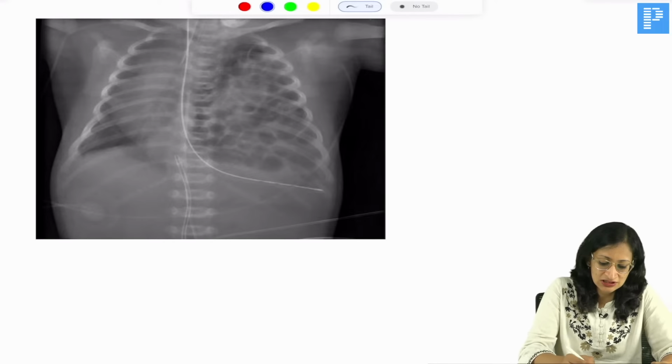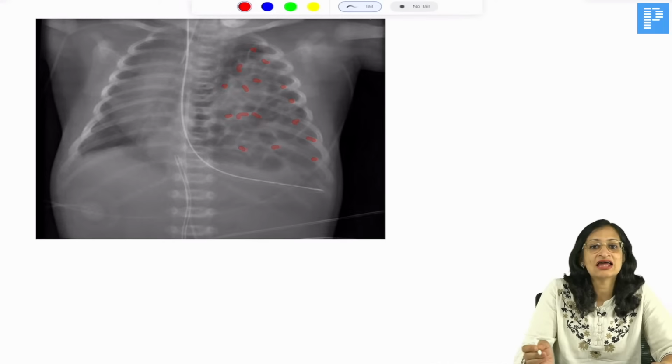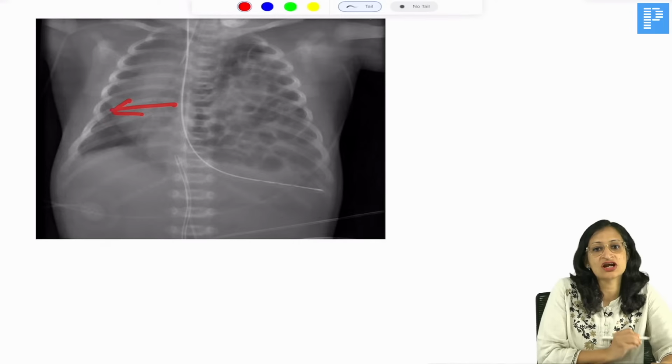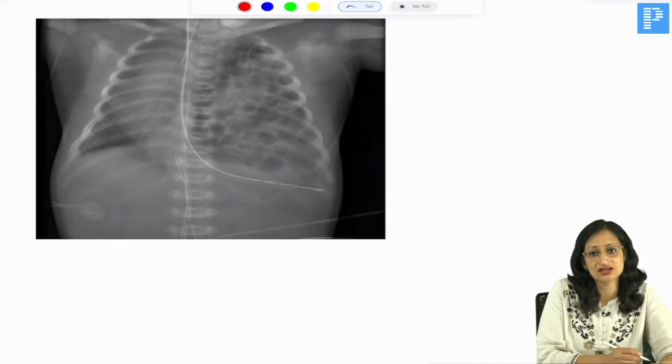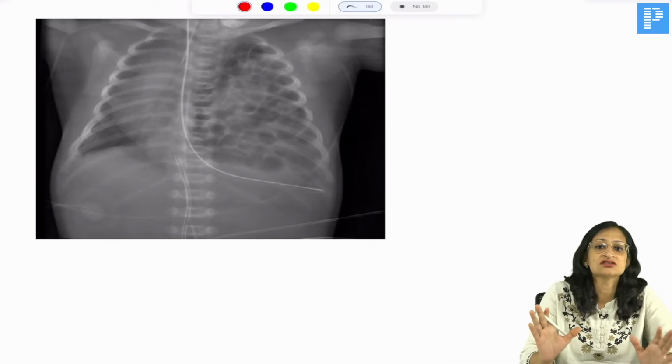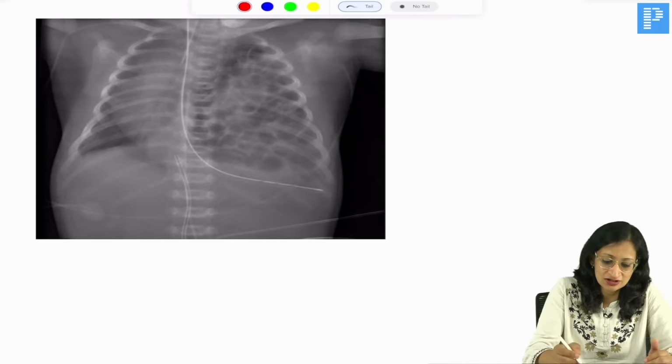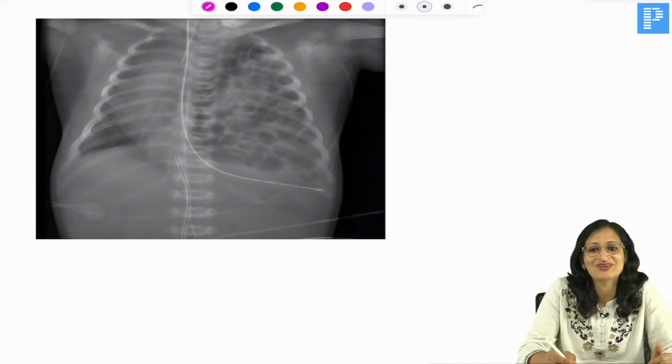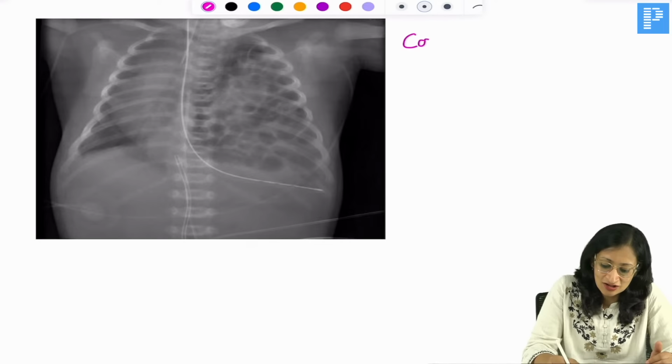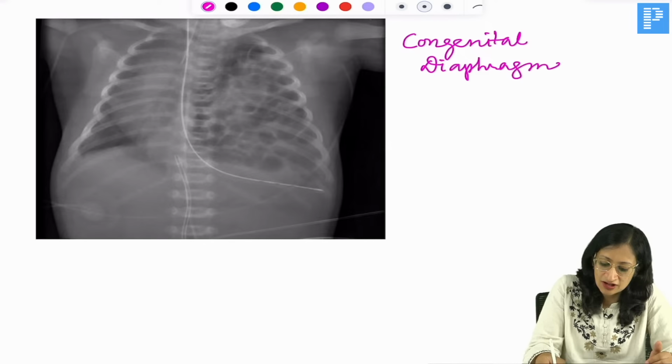You can see that there are bowel gas shadows in the thorax. Can you appreciate these bowel gas shadows in the thorax? And there is mediastinal shift. The heart shadow has shifted to the opposite side. So this is the typical X-ray that you get in congenital diaphragmatic hernia. Very good, awesome, I can see all of you answering.